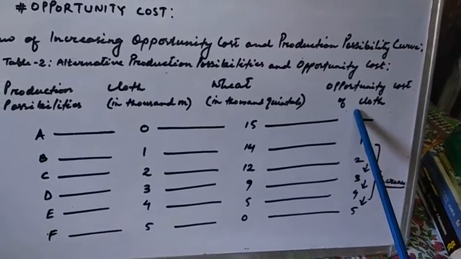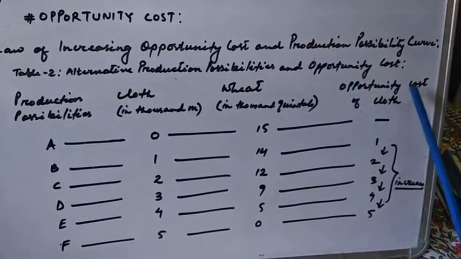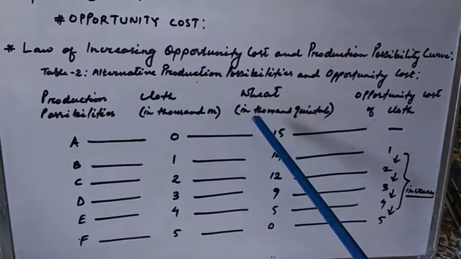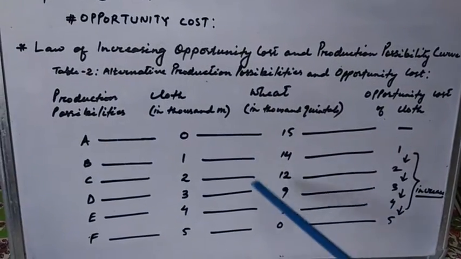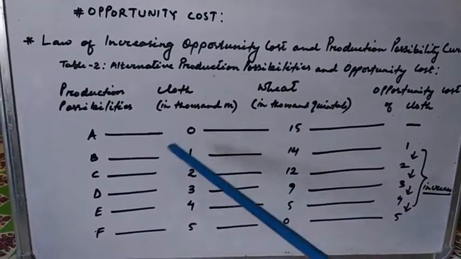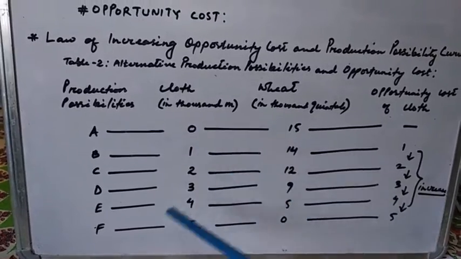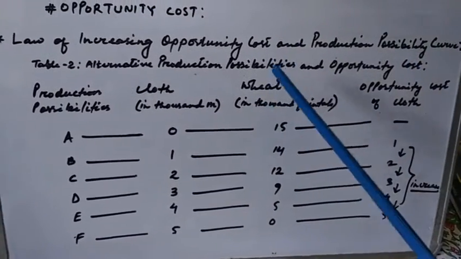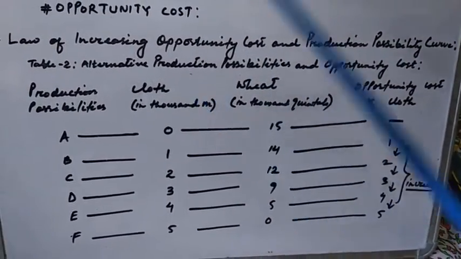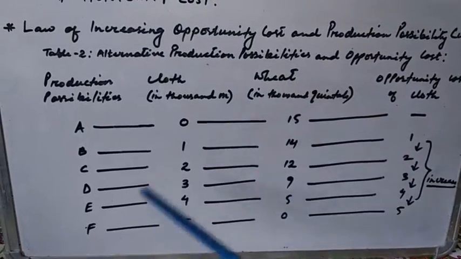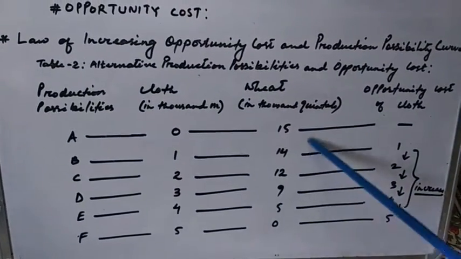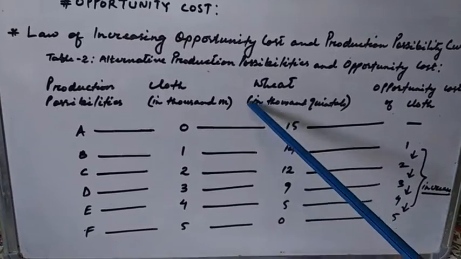Note this point. How much wheat do we have to sacrifice for the production of cloth? So the opportunity cost of cloth would mean how much wheat is sacrificed